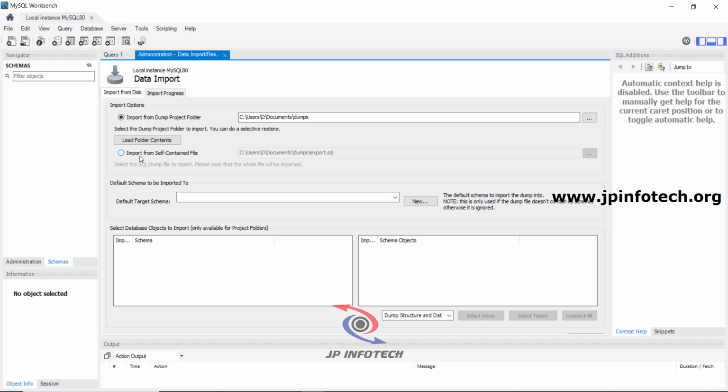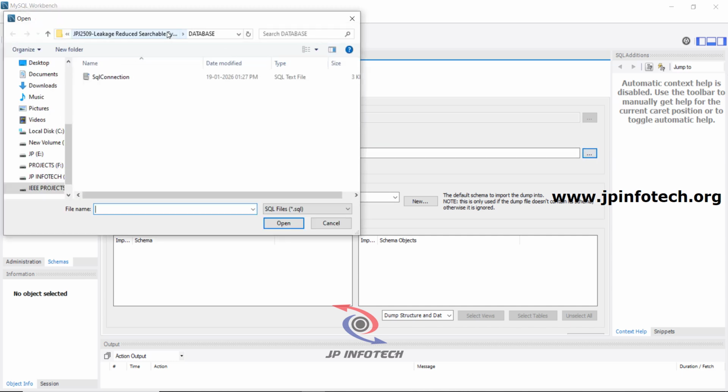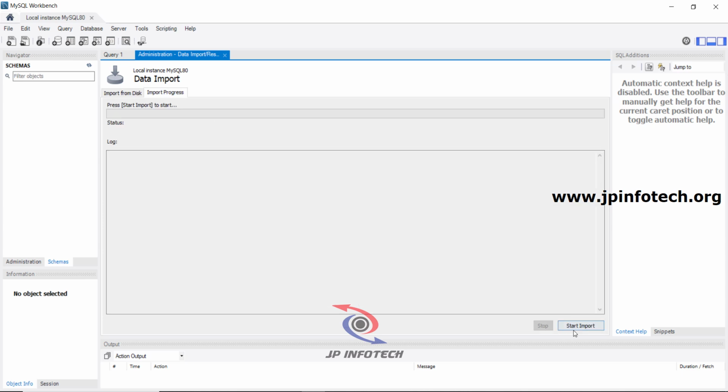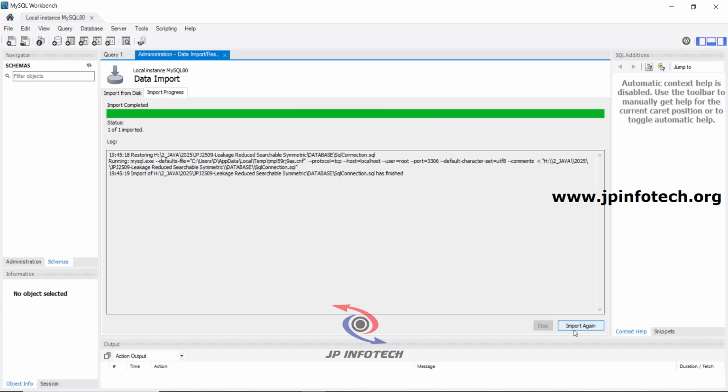Click import from self-contained file, click the three-dot folder and go to the database folder. Inside it we have provided the database; select it, click the import progress tab and then click the start import button. Now you can see the import completed. Just refresh the schemas part, and you can see the database is successfully attached to the MySQL Workbench.